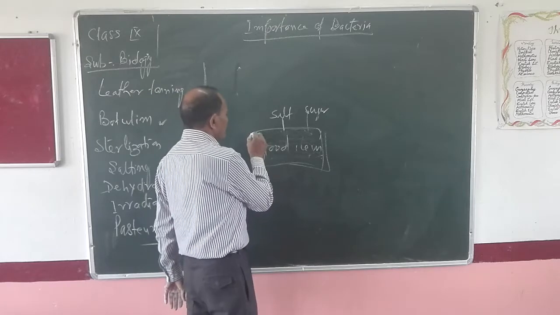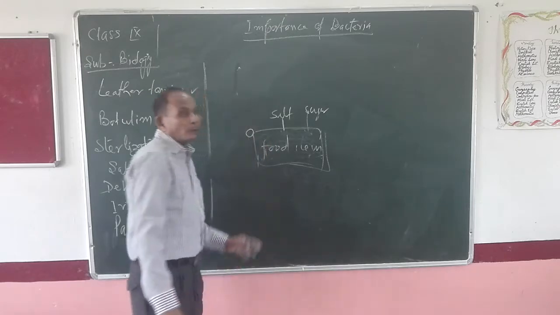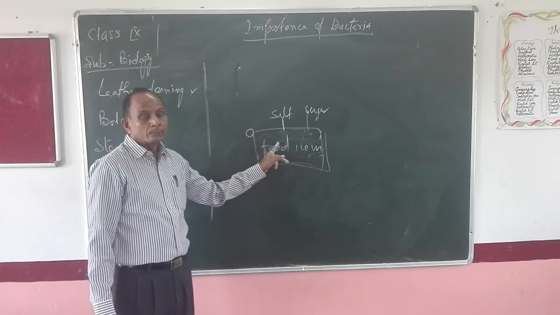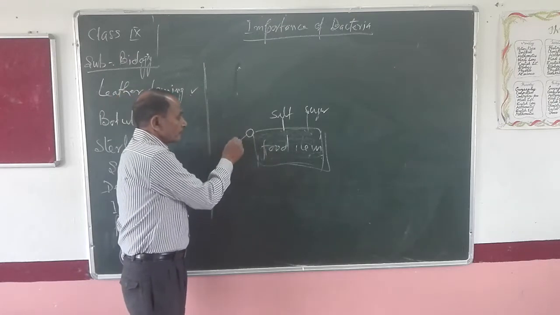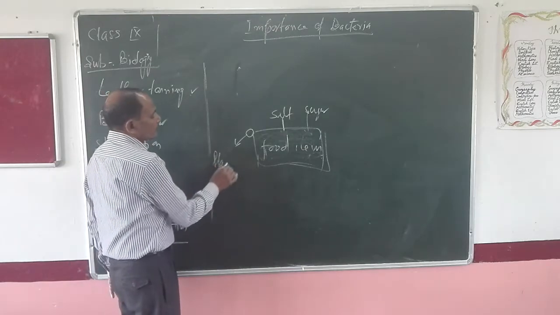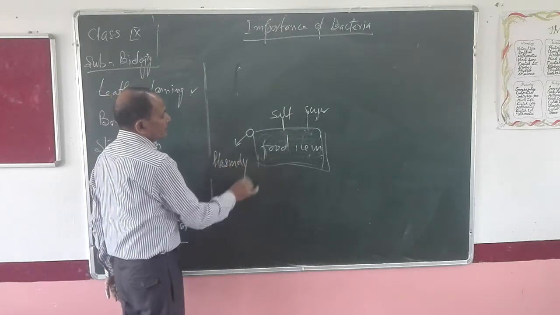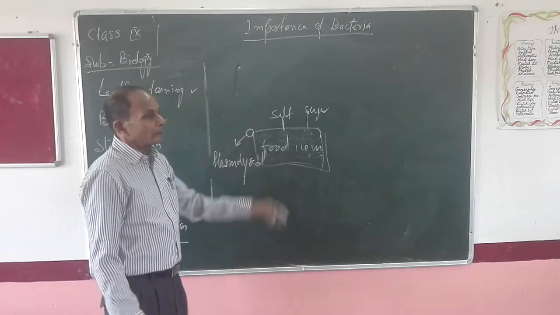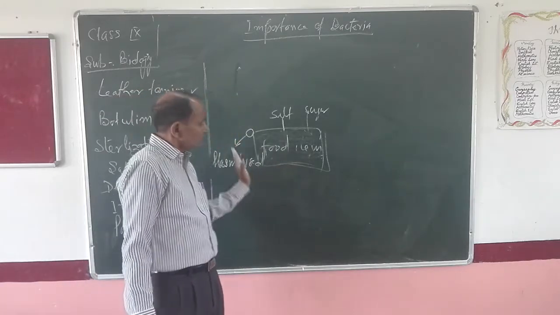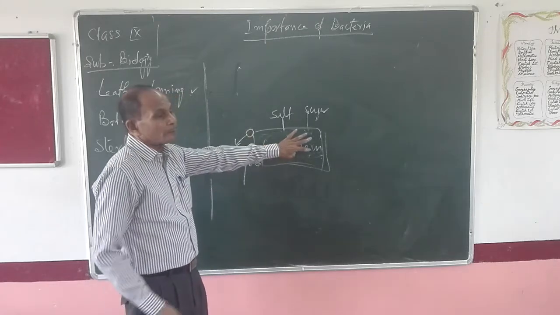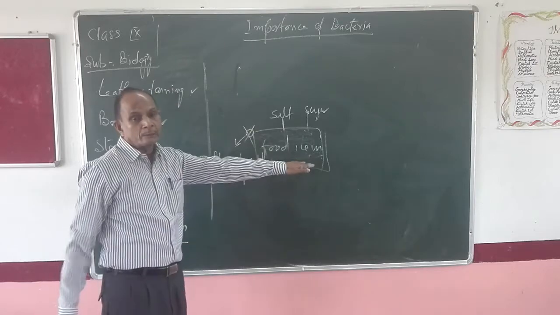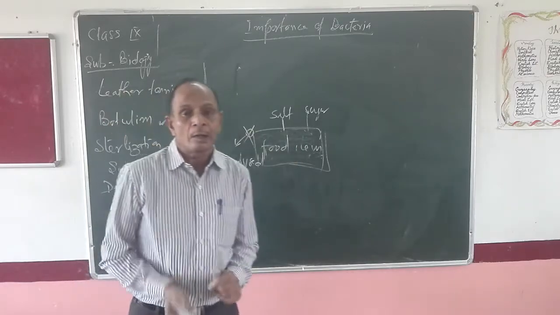And if any pathogen, any bacteria comes in contact with this food item, then this bacterial cell will be plasmolyzed, and if it is plasmolyzed, then it cannot cause any harm to our food item. Although it may remain in contact with the food item, it cannot cause any harm, and our food item will remain safe for a long time.